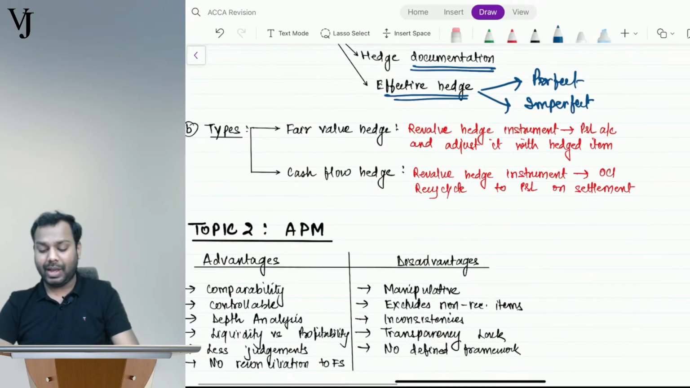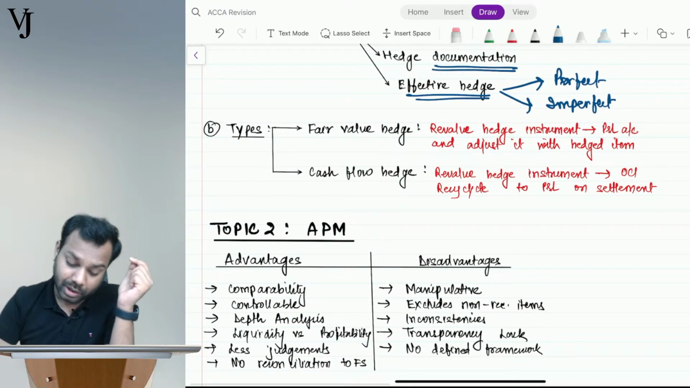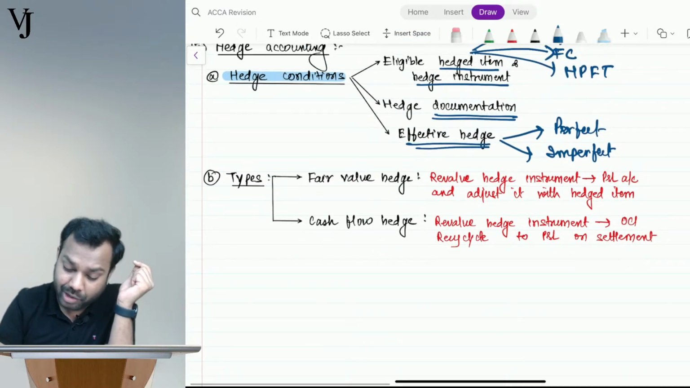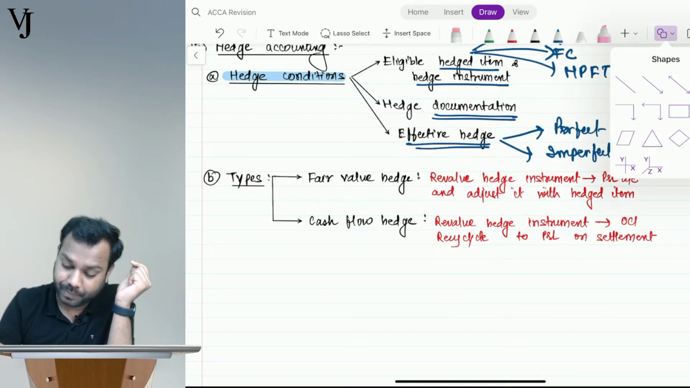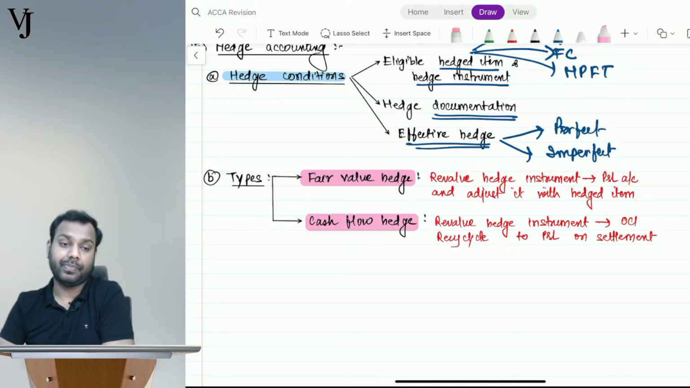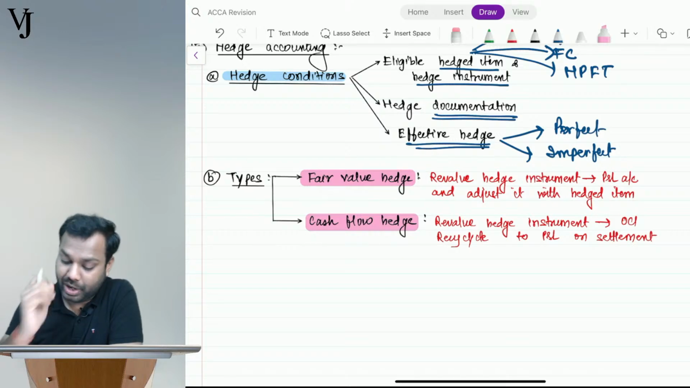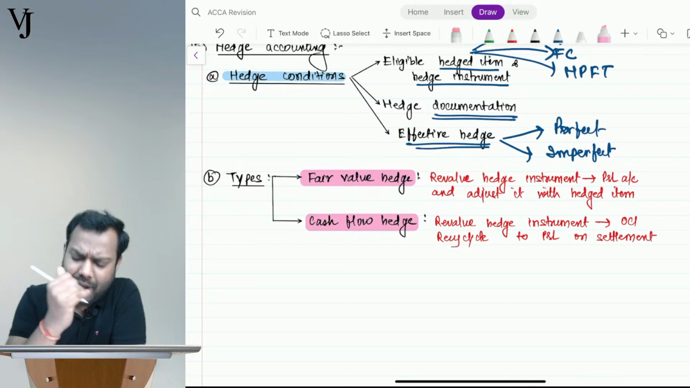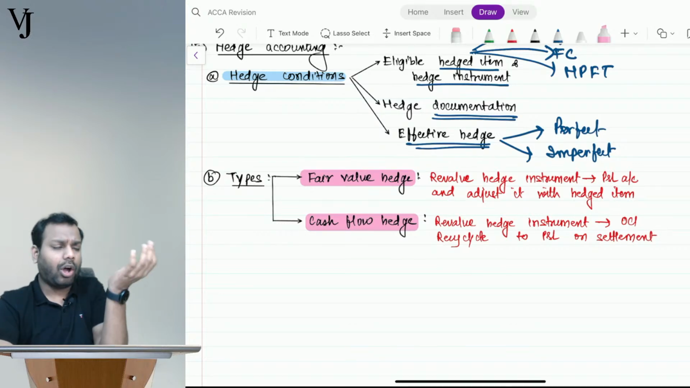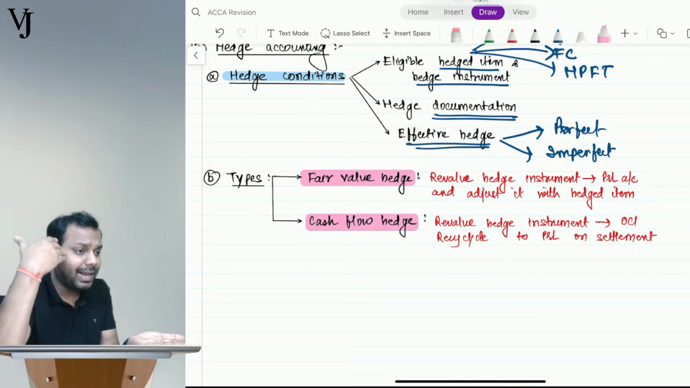Now, types of hedge. There can be two types of hedge: fair value hedge and cash flow hedge. Ineffective hedge we are not considering here. Why are we not covering it? Because what is the purpose of a hedge? If there is a loss in the hedged item, there will be a gain in the hedge instrument.